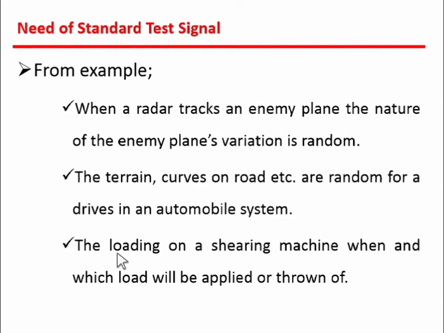Third, the loading on a shearing machine, when a load is applied or thrown off. That means if we apply the load, it is increased. When we remove it, the load will be decreased.